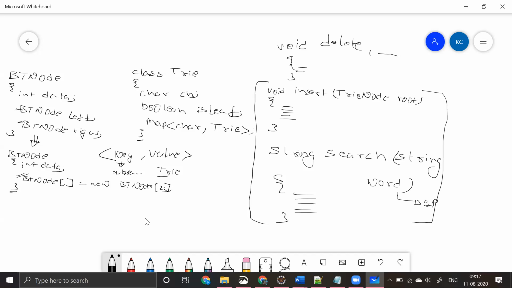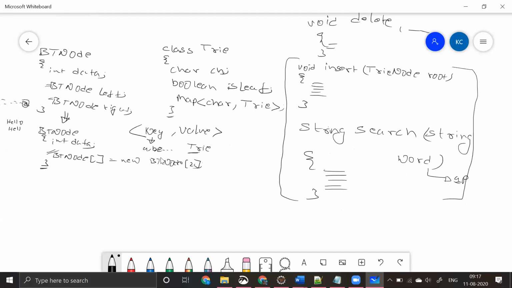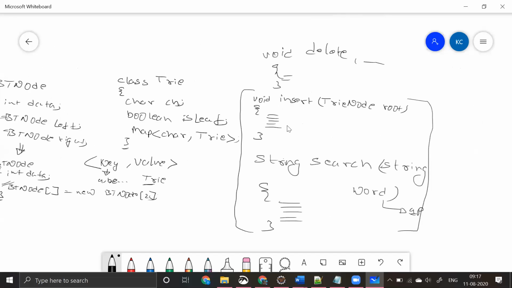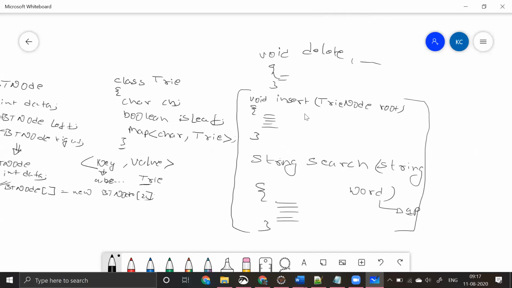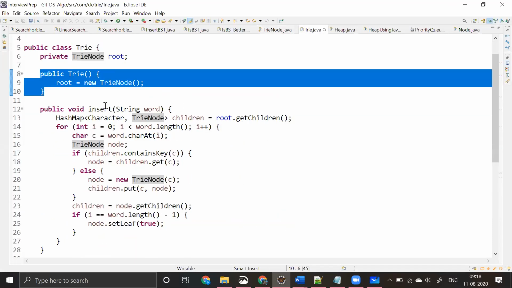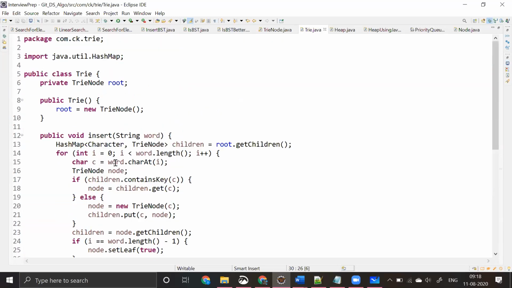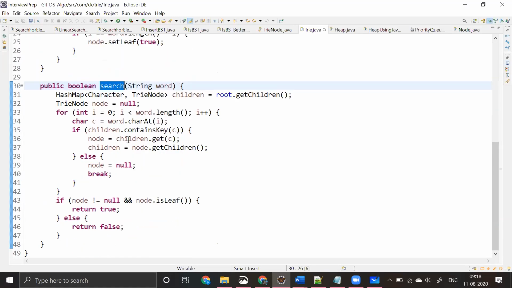Similarly, we already have our inputs taken, we already took small examples, and then we came to know that these are the methods that are required. So what I want to do over here is, you already know all this. Maybe I have the code which is already written for the trie data structure, but you need to implement insert, and you need to implement search capabilities. This is a simple implementation, guys.